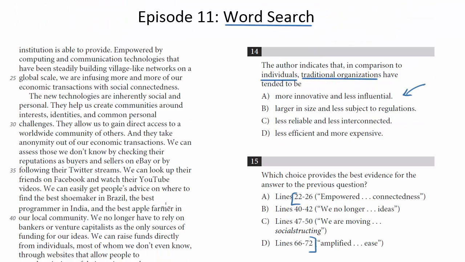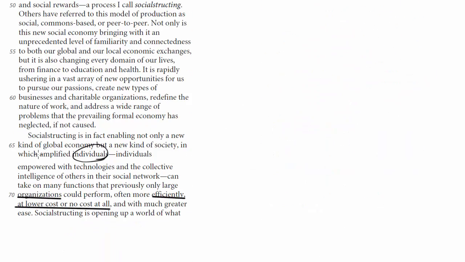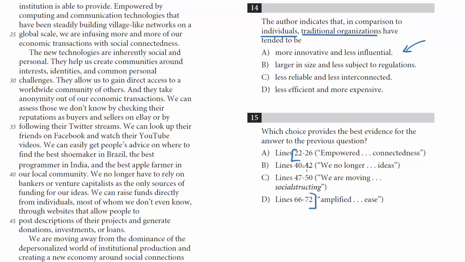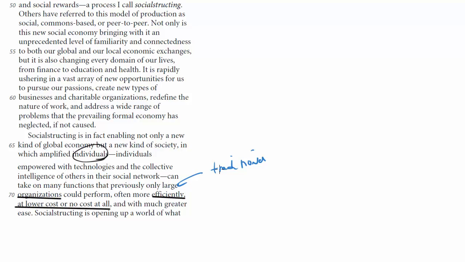So let's back up. The question wanted to know how traditional organizations have tended to be in comparison to individuals. And here we see that individuals can do things that previously only large organizations, or one might say perhaps traditional, right? Because they're the previous organizations that did all these things. So it was more in the past, more traditional. So these individuals could do things that traditional organizations could perform only more or often more efficiently and at lower cost. So in other words, if we're comparing the traditional organizations to individuals, traditional organizations would be not as efficient and not at a low cost.